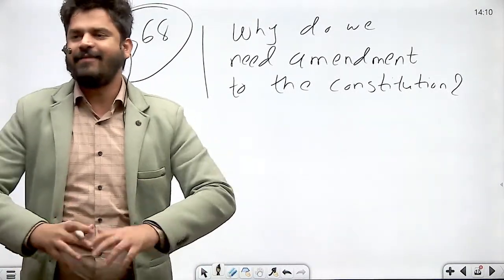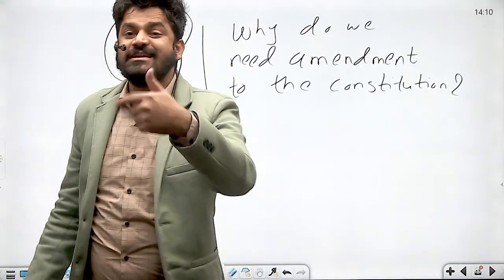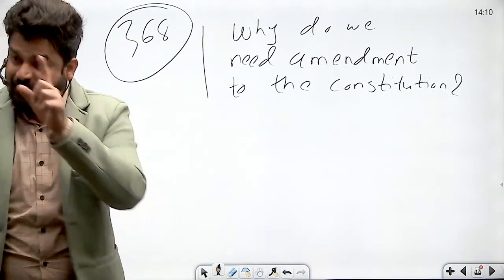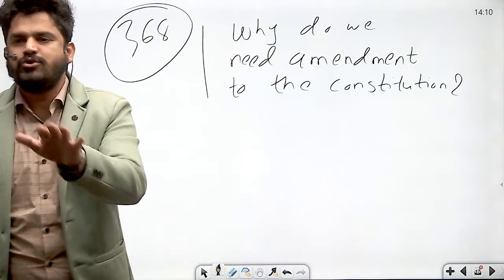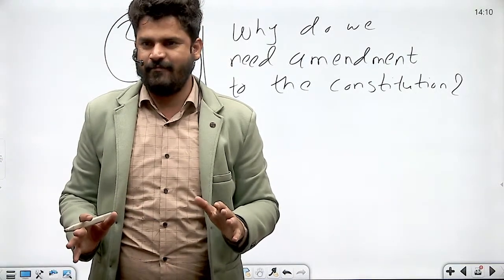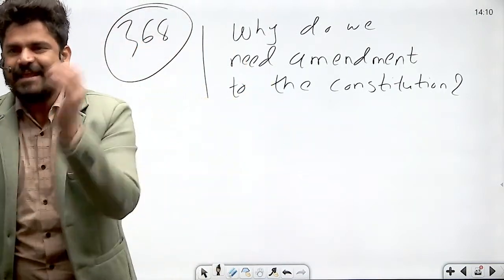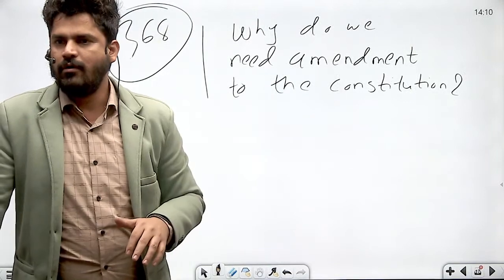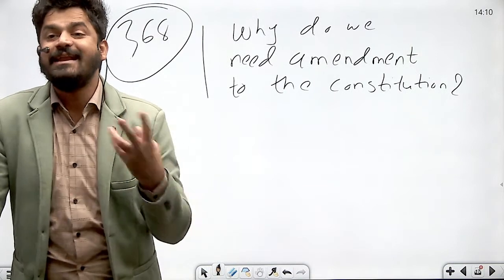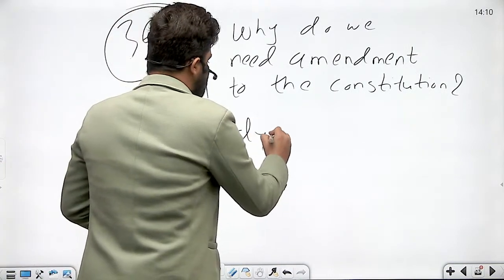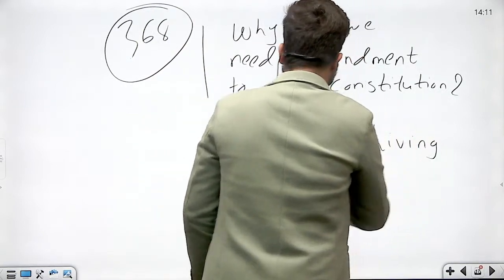They did not want to make the Constitution a final word on everything. They did not want to make the Constitution rigid and inflexible and permanent. Because by its very definition, the Constitution is a dynamic document. It is a living document or organic document.